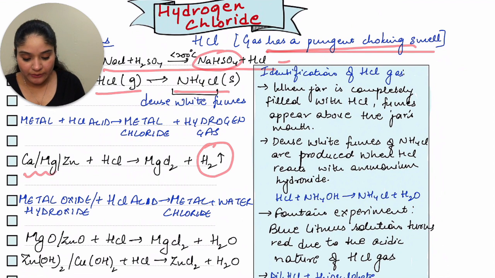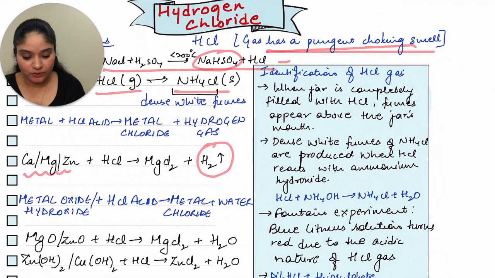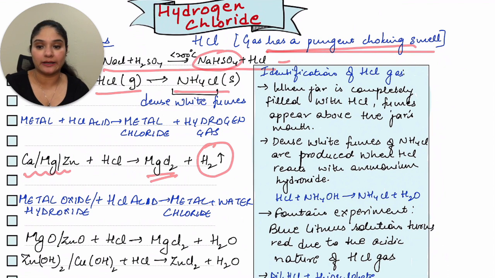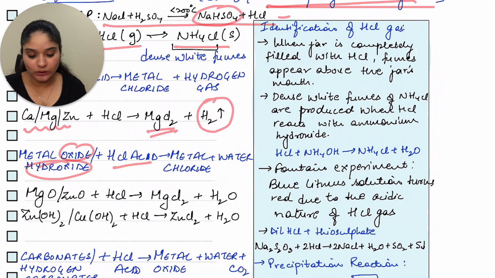Whatever metal is above hydrogen in the reactivity series, according to that, you'll get hydrogen gas out and you'll get a respective chloride out. Then when a metal oxide or hydroxide reacts with HCl, you end up getting water.